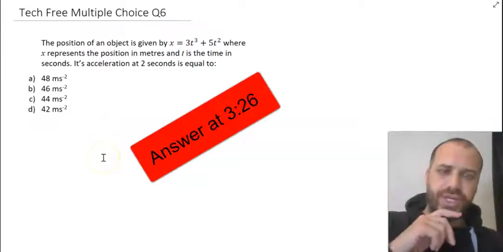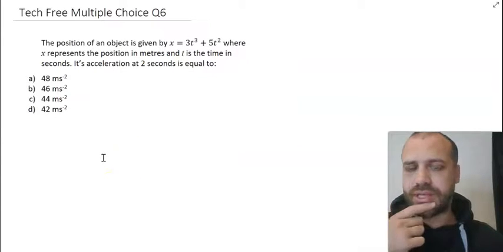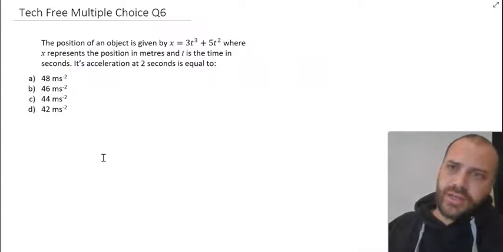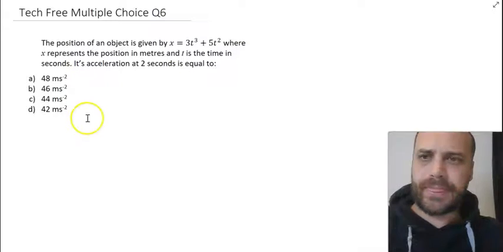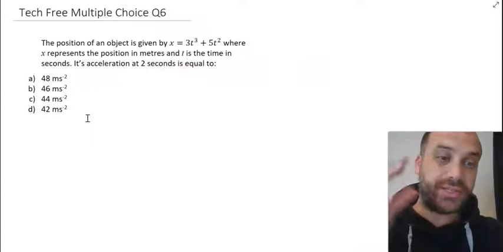Alright, next question. Shout out to St James Lutheran College. Mrs. Brogden sent this one in. That's the second one. Give it a try. Give yourself 90 seconds and I'm going to solve it in 3, 2, 1. Let's do it. The position of an object is this, where x represents a position. We're going to find the acceleration.